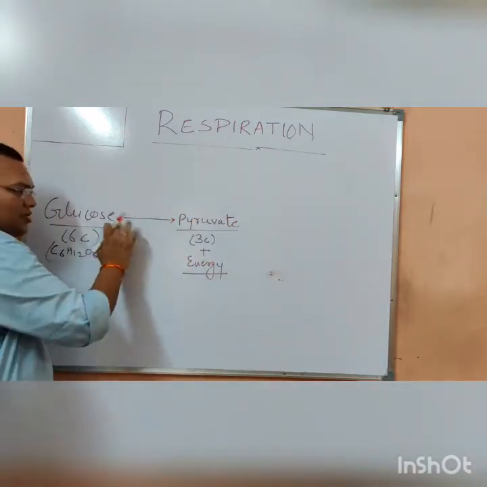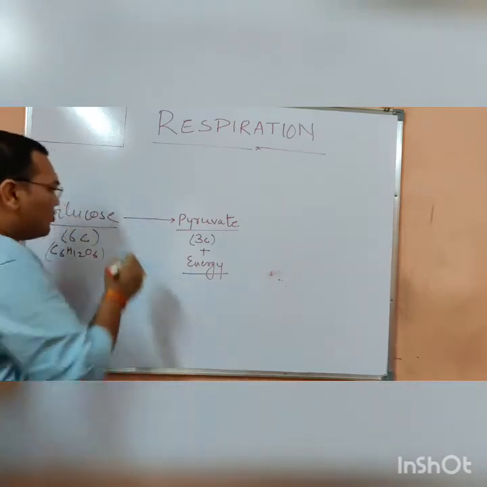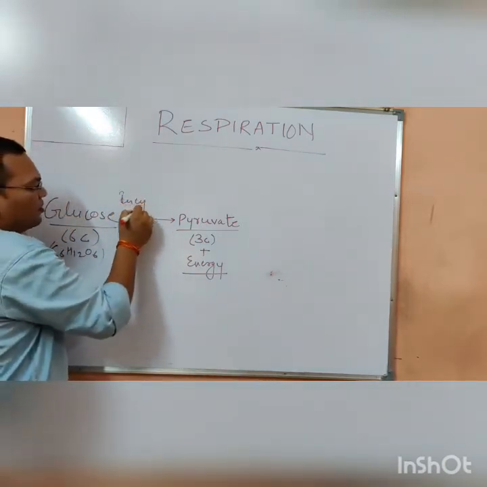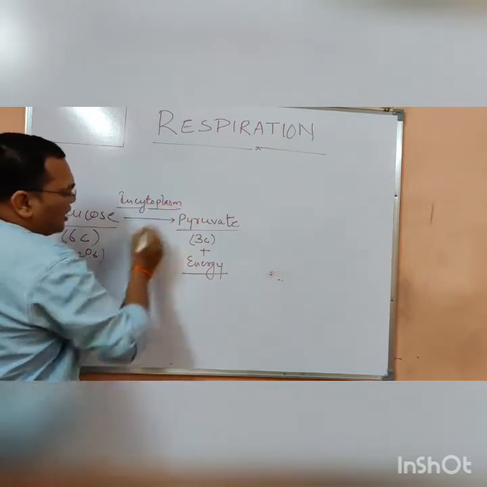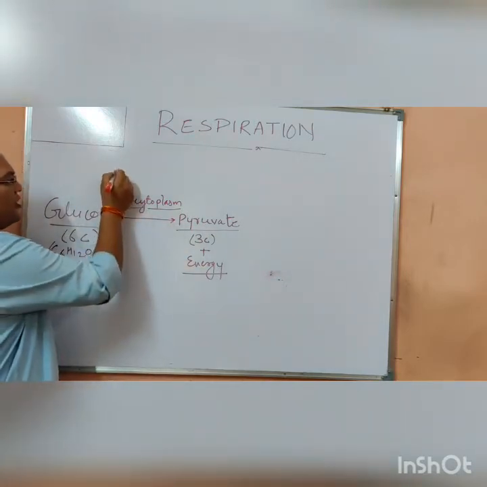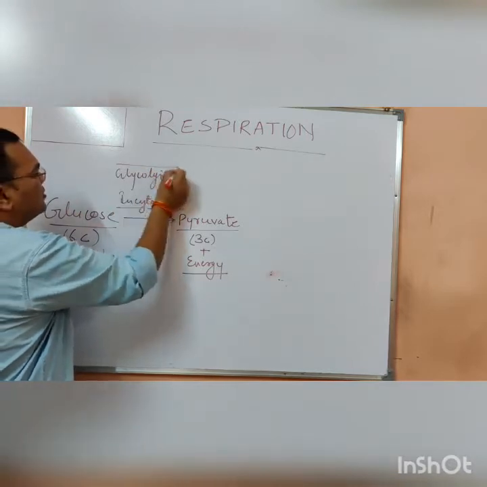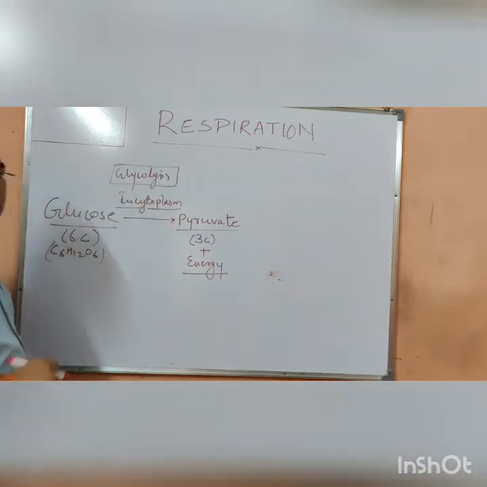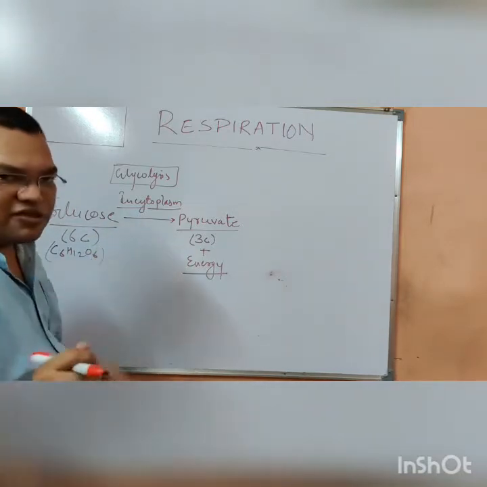Now this process occurs in the cytoplasm. And generally this process, the conversion of glucose to pyruvate, is known as glycolysis. That is the first process.